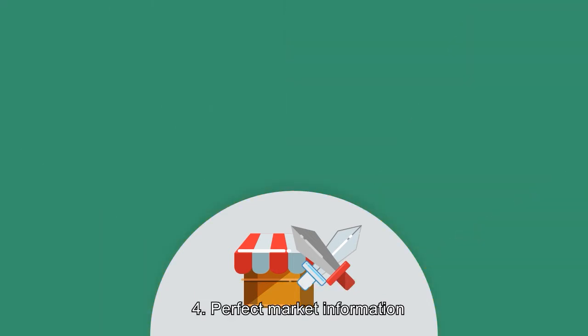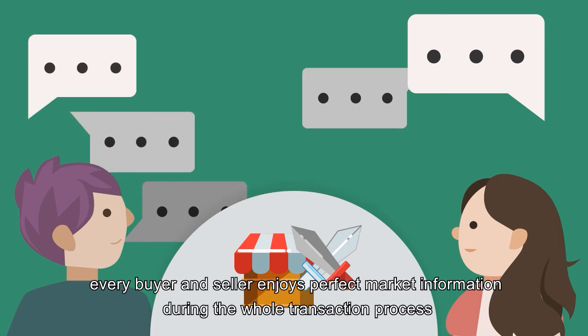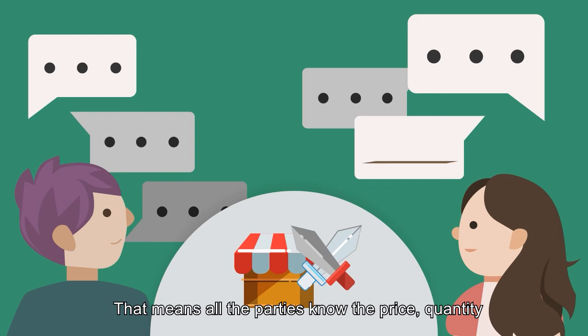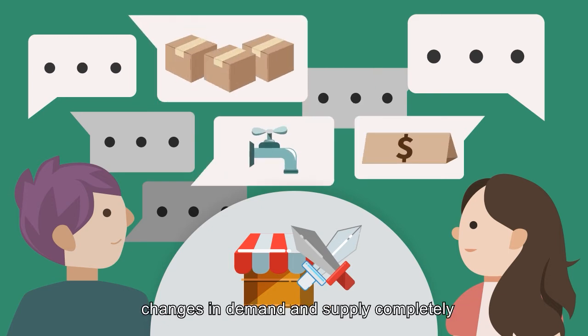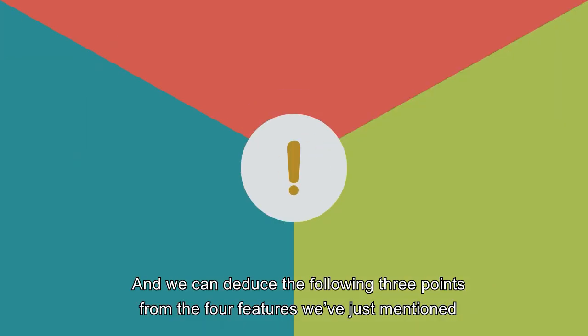4. Perfect market information. Last but not least, every buyer and seller enjoys perfect market information during the whole transaction process. That means all the parties know the price, quantity, and changes in demand and supply completely. And we can deduce the following 3 points from the four features we've just mentioned.